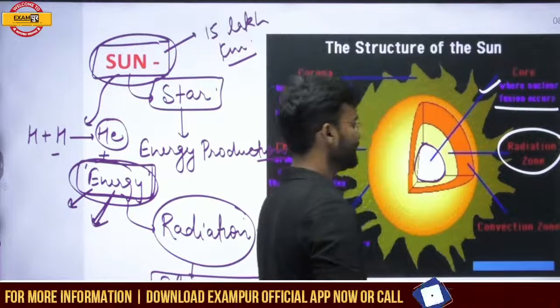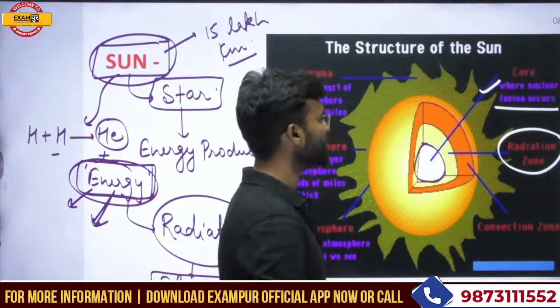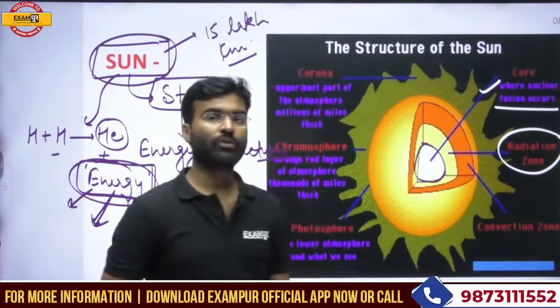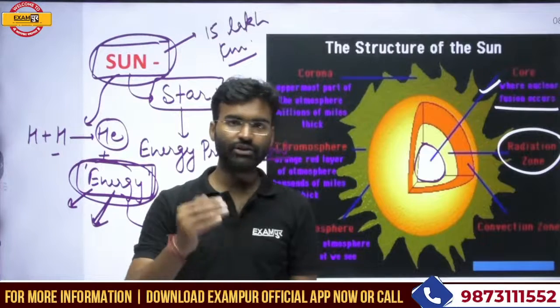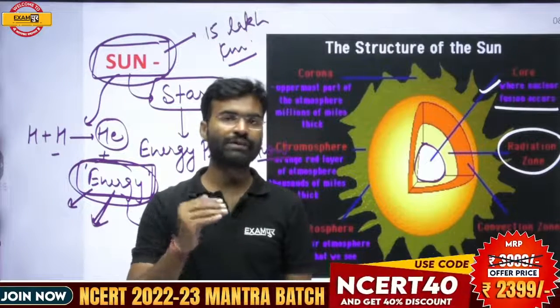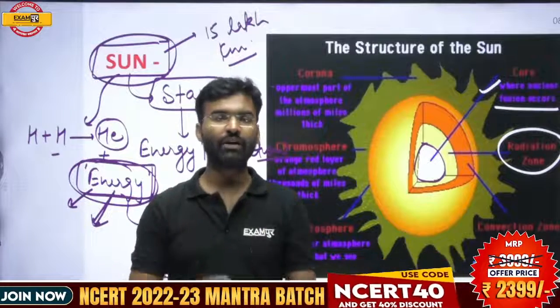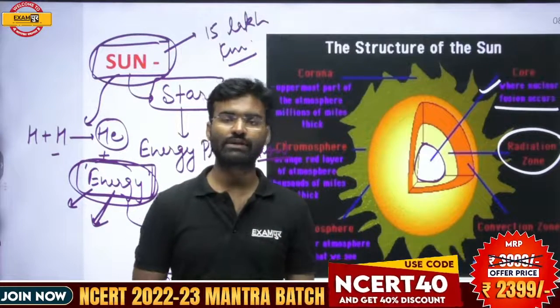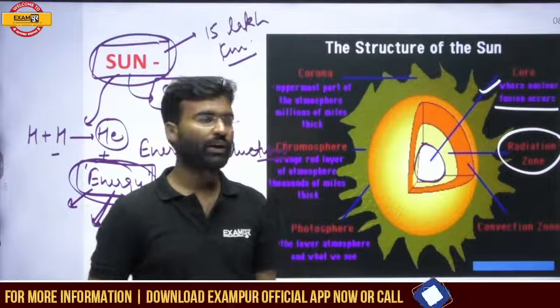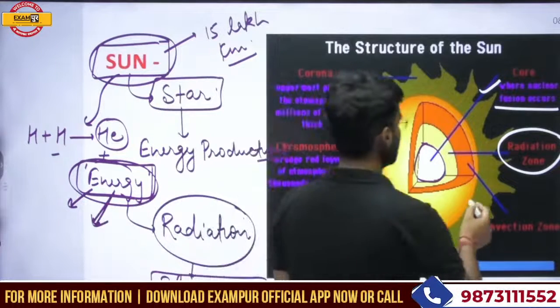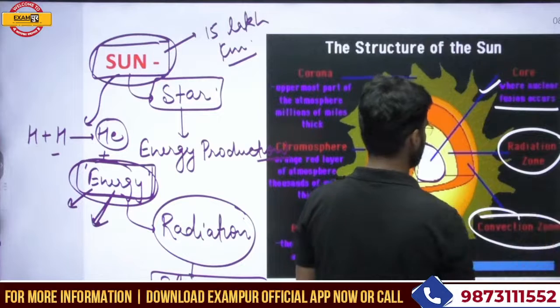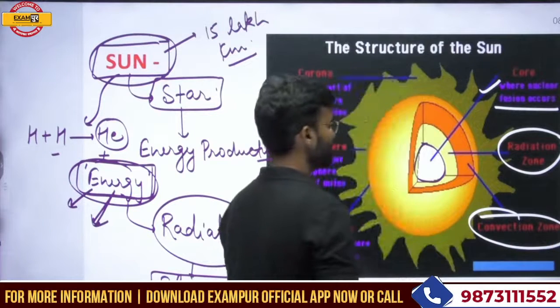The radiation zone is the zone from where the energy of nuclear fusion moves out in the form of radiation. Then the next portion is called the convection zone.